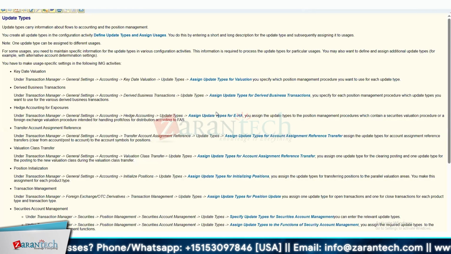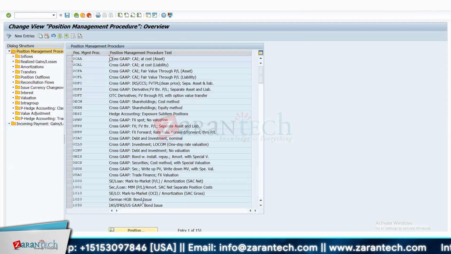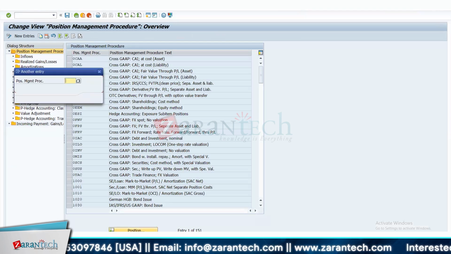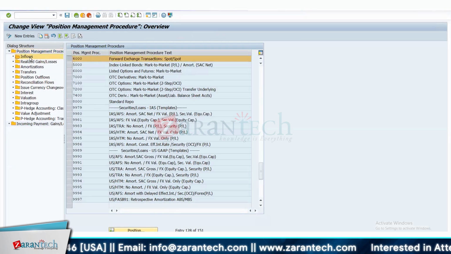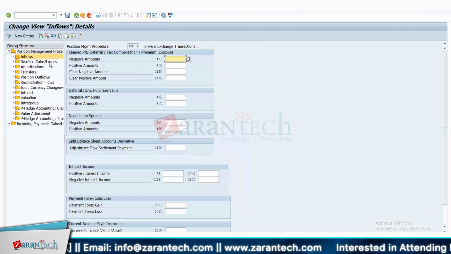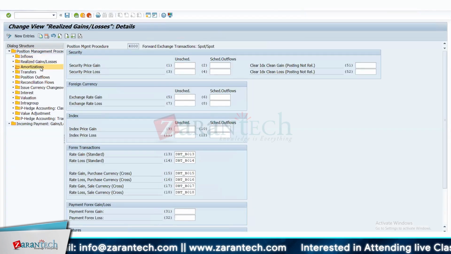I get it. There are some more examples: update type for direct business transactions. If we go through this, these are different position management procedures. Let me just go to 4,000. Here you will have different types of inflow, realized gain loss, amortization.